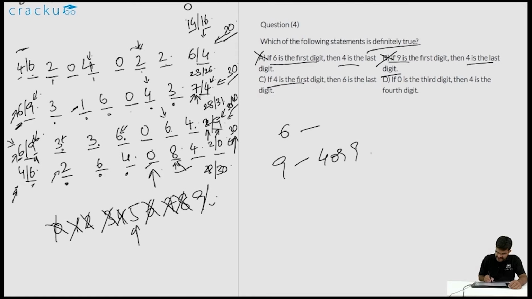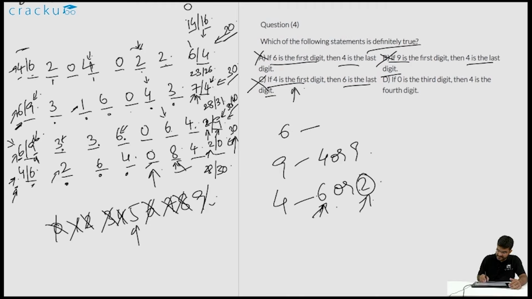If 4 is the first digit, this is present in the first case and in the last case, then either 6 will be the last digit or 2 will be the last digit. 6 is the last digit. Again, there is a possibility that 6 will be the last digit, but there is also a possibility that 2 will be the last digit. So you can't say that for sure. There are two cases where 4 is the first digit, and in one case 6 is the last digit, in the other case 2 is the last digit. So we again can't say this for sure.